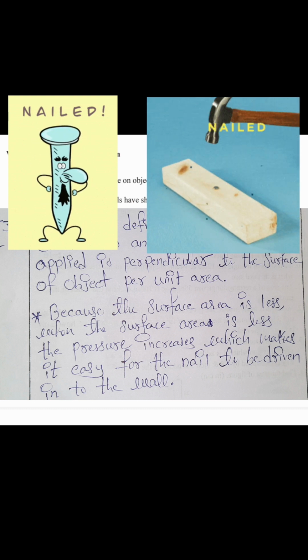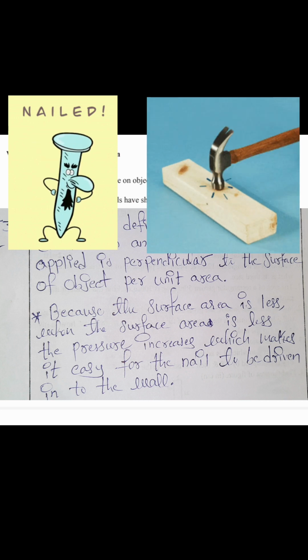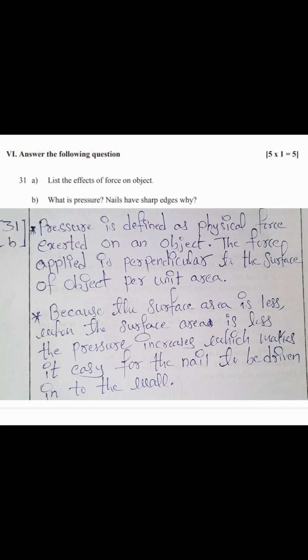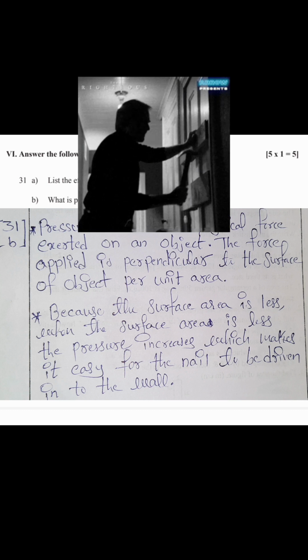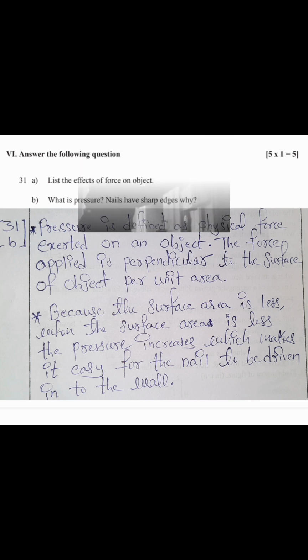When the surface area is less, the pressure increases, which makes it easy for the nail to be driven into the wall. When we hit the nail, it goes directly into the wall because it has sharp edges. So pressure increases here. For question A you will get 2.5 marks. For B you will get 2.5 marks. So totally 5 marks for this question.